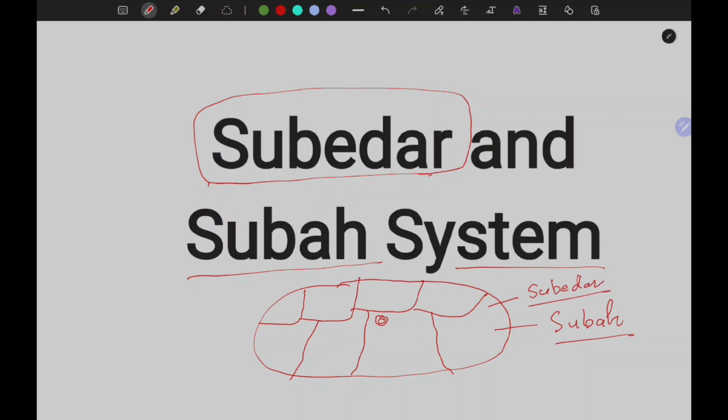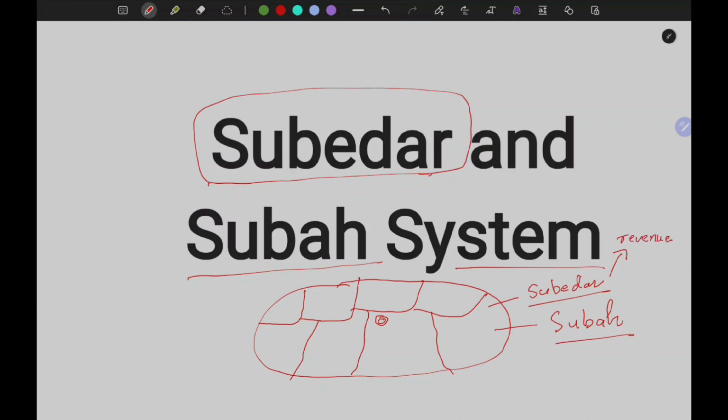This means that Subedar was a military administrative post in the Mughal Empire who was given a territory to maintain the administration and security of that territory, and he was also assigned an additional function, which was revenue collection.